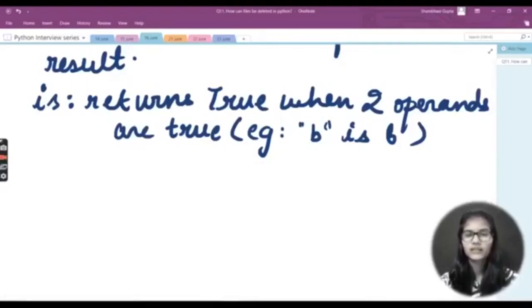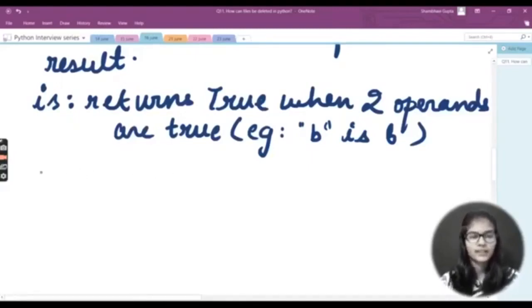So this is the thing that I have written here in a very short way, that returns true when two operands are true. When the two operands are true, basically the is operator returns true, and the example for this is B is B. Right, so I hope that you have got an idea regarding what the is operator is.